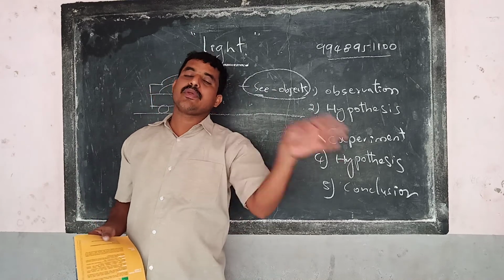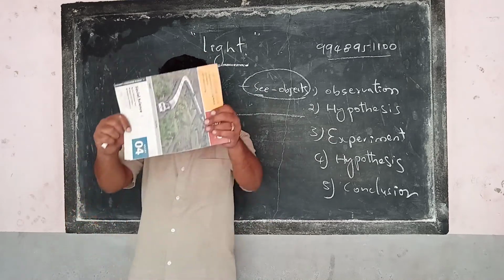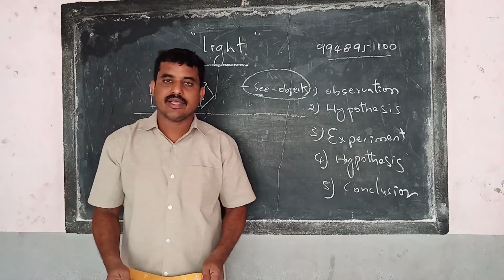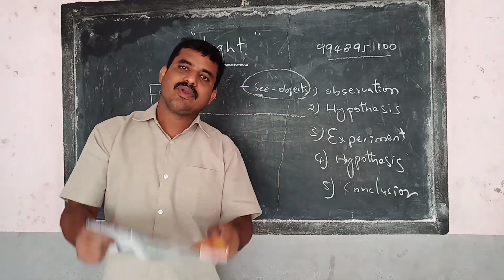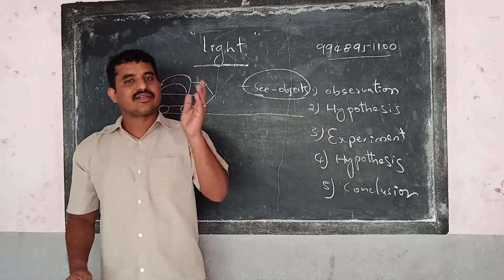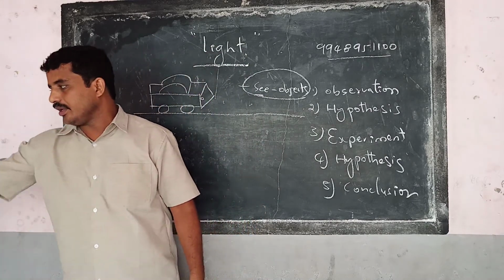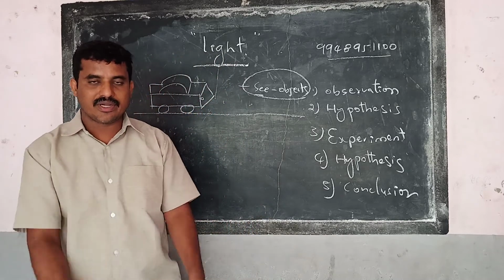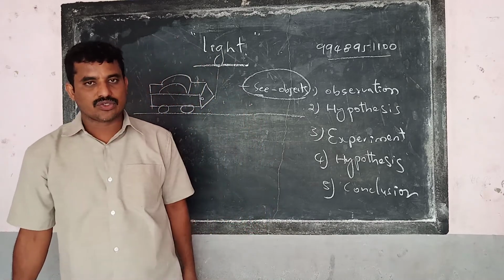Check it out with some papers and materials. Take a steel plate, keep an aluminum plate, a paper, a glass plate, oil paper, different objects in the middle and try to see the objects. Can you see them or not? Do this experiment at home with different materials and give me your feedback.